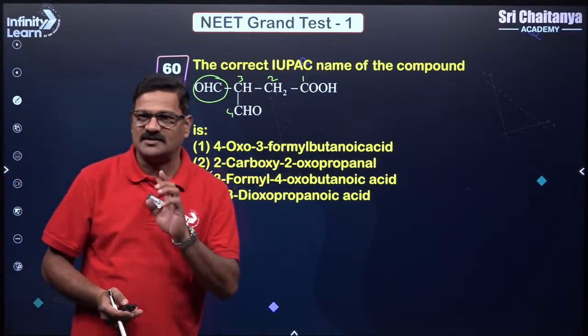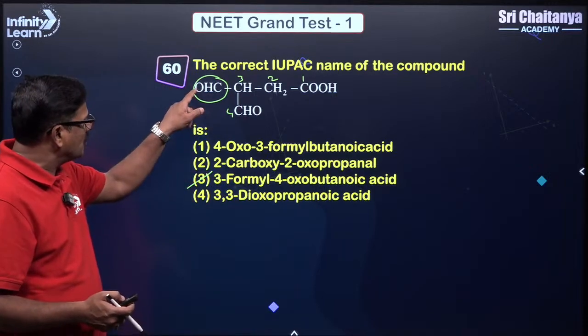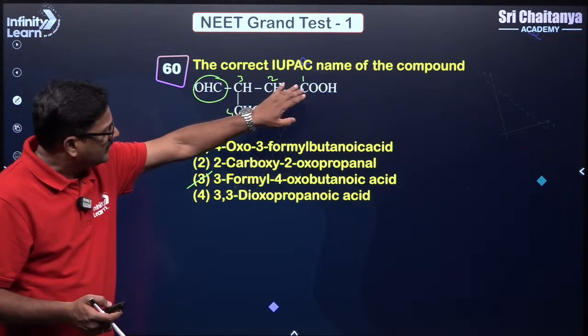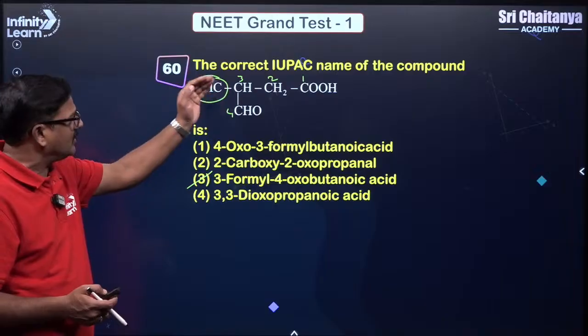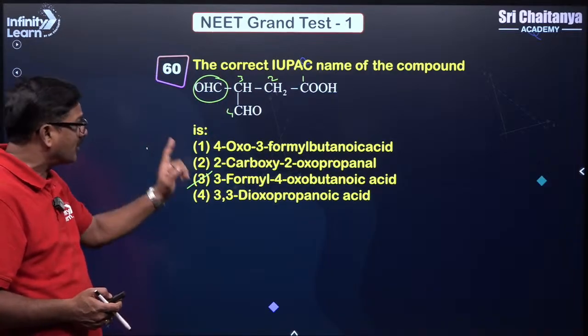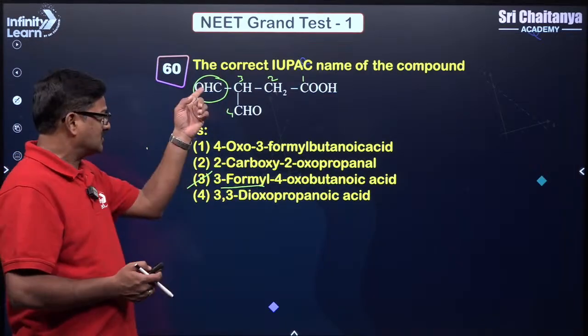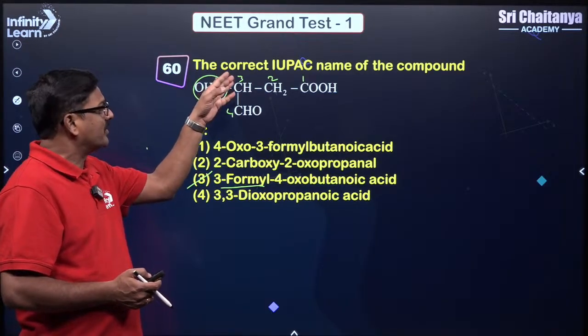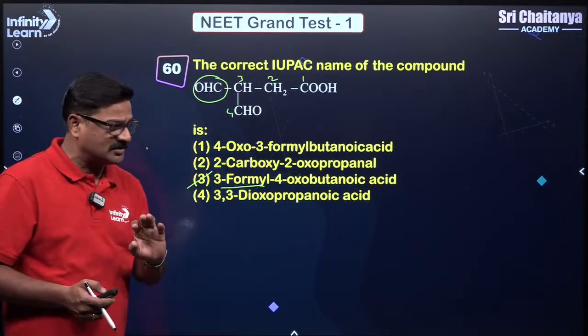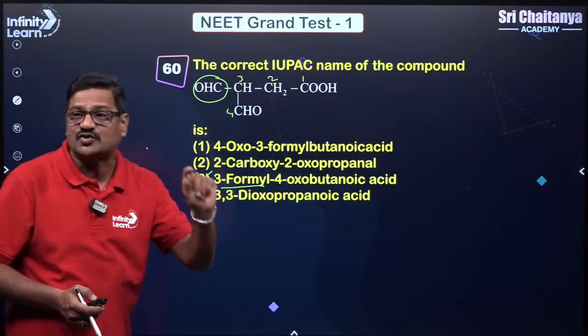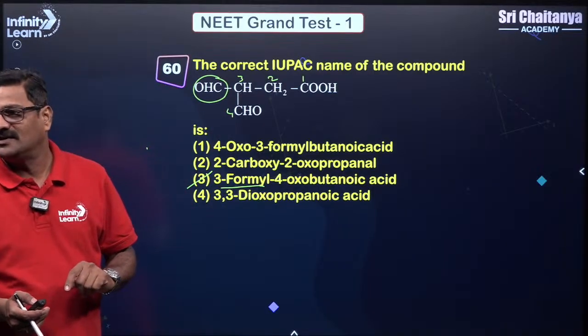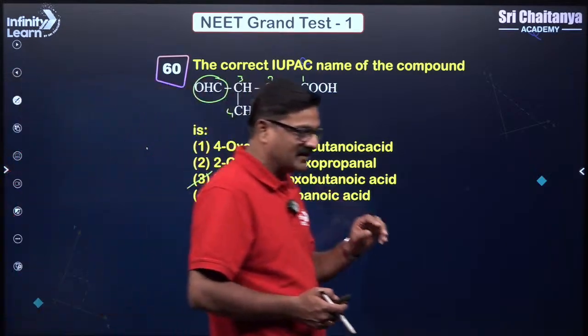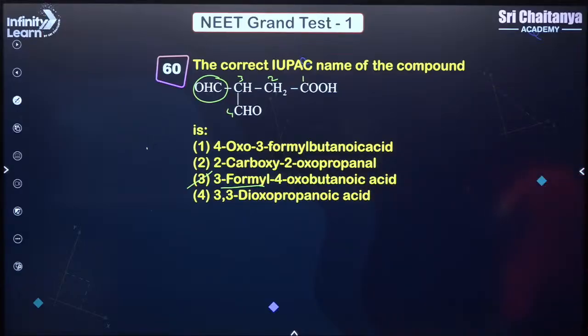I want to tell you one thing: if the aldehyde group is not to be included in the principal carbon chain, write formyl. If the carbon containing the aldehyde functional group is included in the principal chain, then write oxo. Okay, in the last question I'll come back to that, because time is running short. That's the reason I just want to make a shortcut of this.